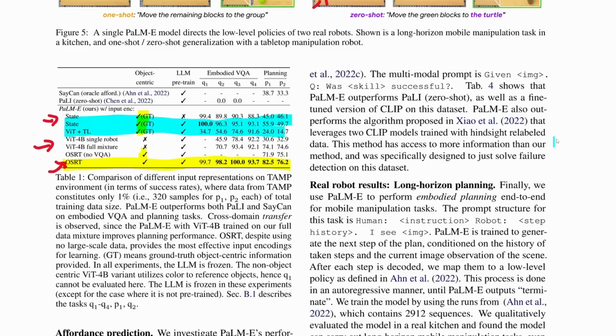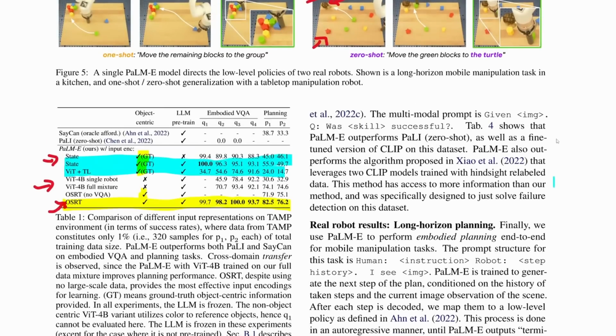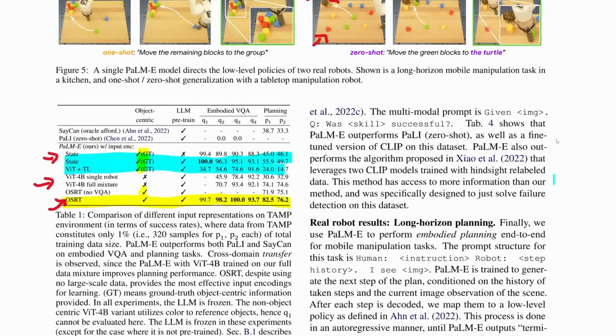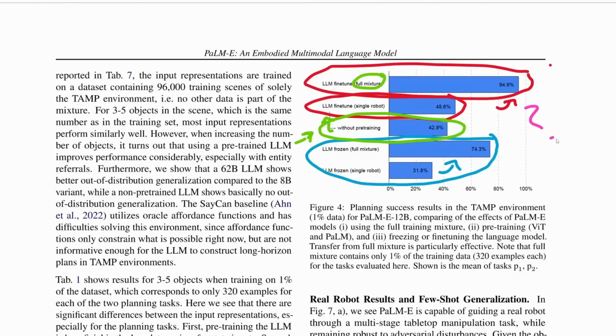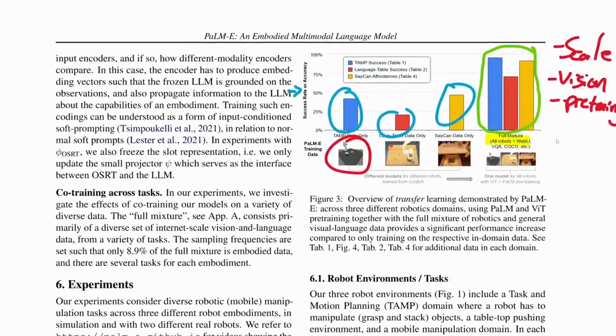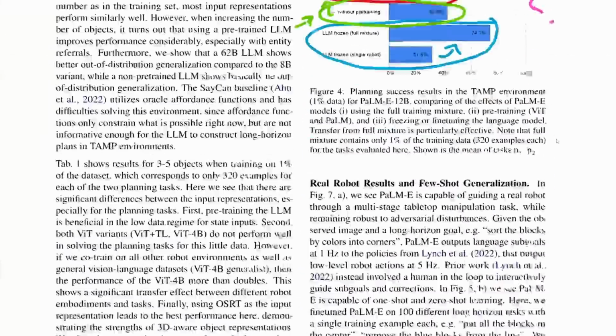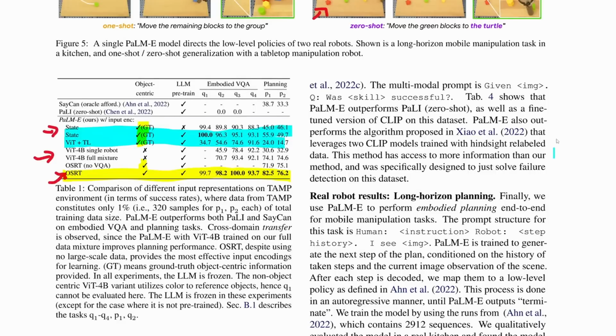I would imagine lots of you are probably pretty confused by this point, and I think the reason you're confused is because I'm confused. I don't really know what's going on here. So this portion right here is of course how these different visual encoders affect the performance. It makes enough sense. But before this, what were we looking at? We were looking at, for this specific environment, how a frozen LLM affects this. And before that, we were looking at this positive transfer. We're kind of jumping from one thing to the next without too much of a story behind it.